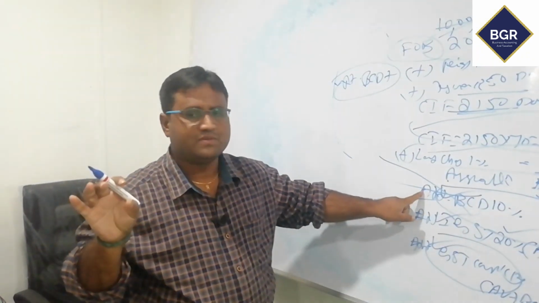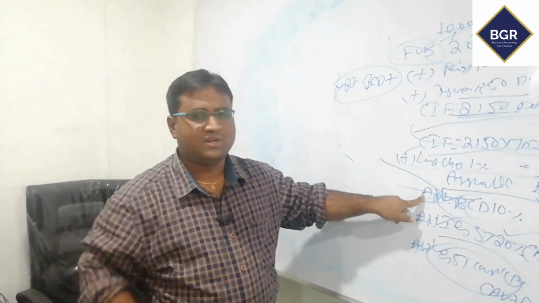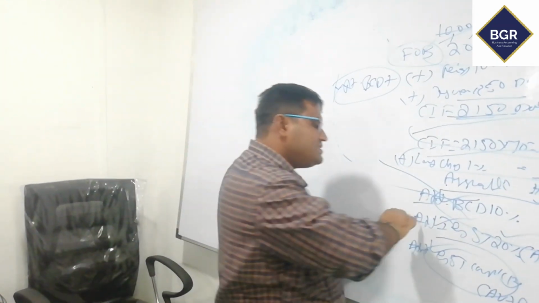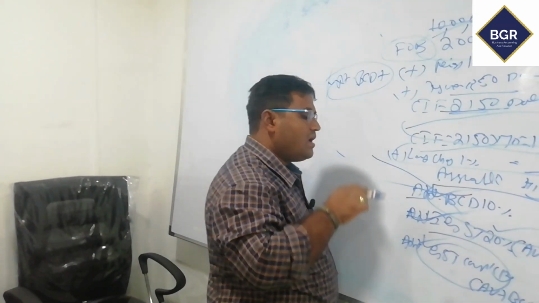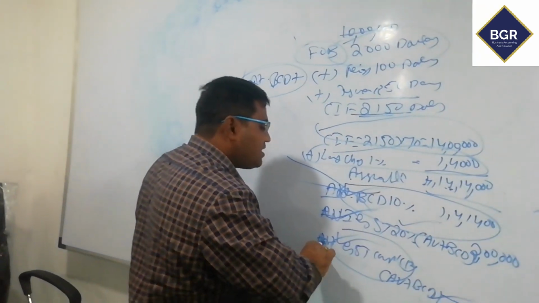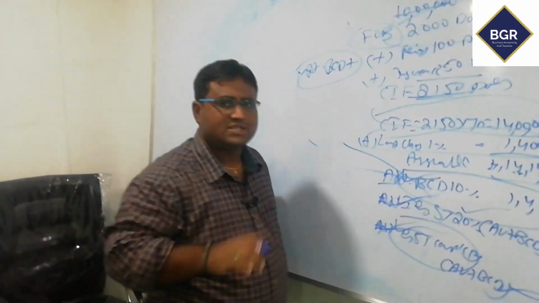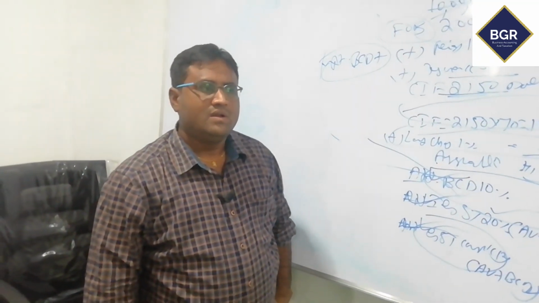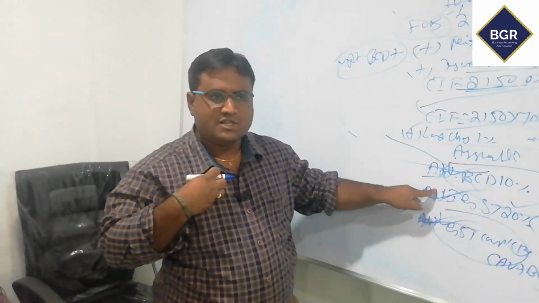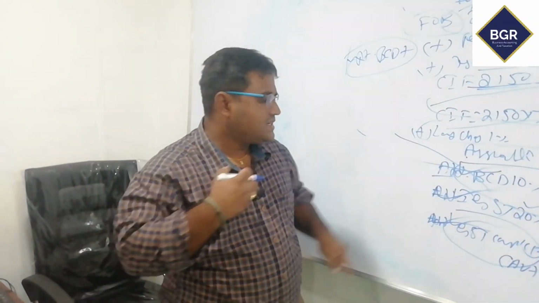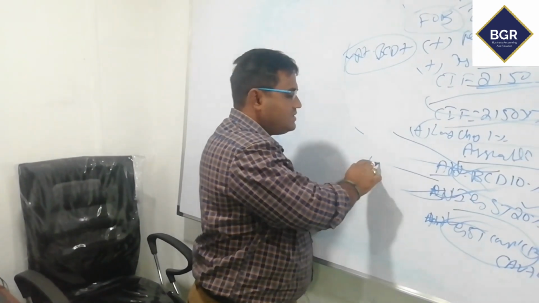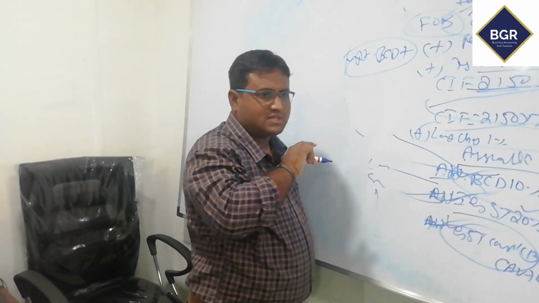That is a waste amount, added to the cost of the machinery. You can take IGST input tax credit and you can take GST compensation cess also as input tax credit. So IGST input tax credit can be set off against CGST, SGST and IGST.